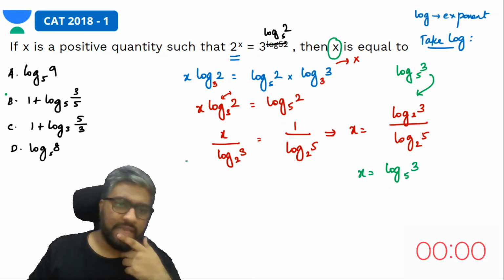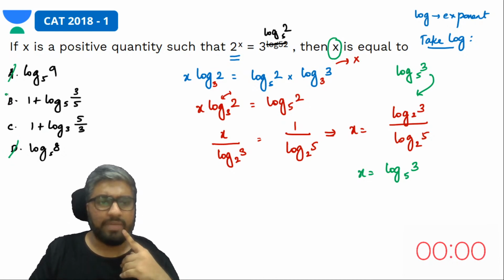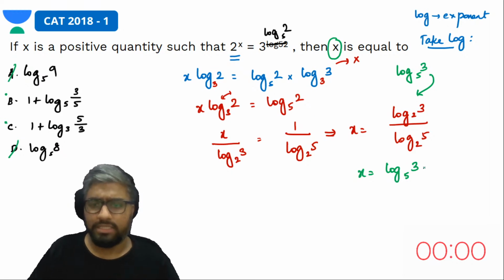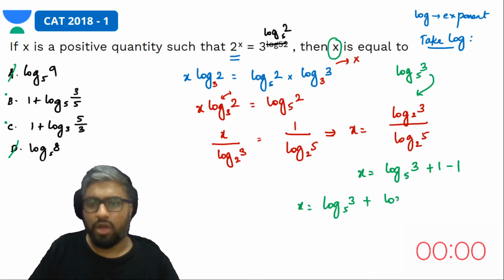Yes, but none of the answer choices match that. So what they have done is they have done an extra step. So I know it's definitely not A, it's definitely not D. It has to be either B or C. So what you can do here is add 1 and subtract 1. X would be equal to what now? If I add 1, I have log 3 to the base 5. I have to add 1 in terms of log, so it becomes log 5 to the base 5 minus log 5 to the base 5.